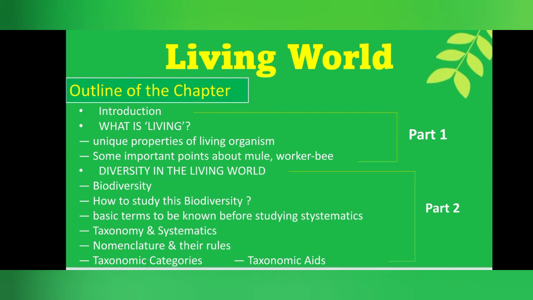Let's see the outline of this chapter. In the first part, let's study what is living and the unique properties of living organisms. In the next part, we are going to cover diversity in the living world. In that, let's learn about biodiversity, taxonomy and systematics, nomenclature and their rules, then taxonomic categories and aids. Okay, let's start: what is living.